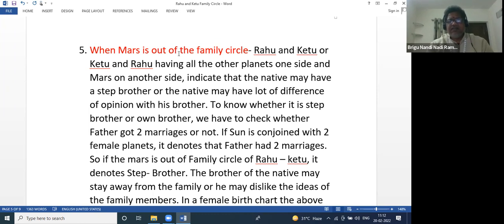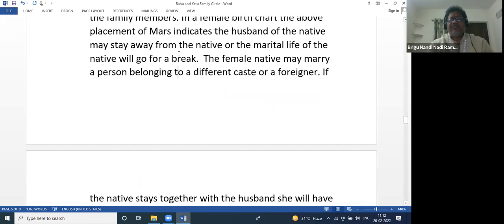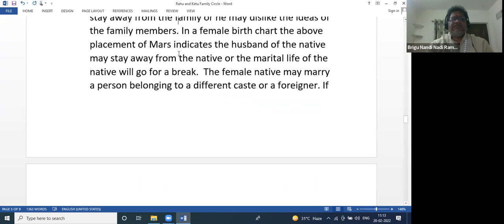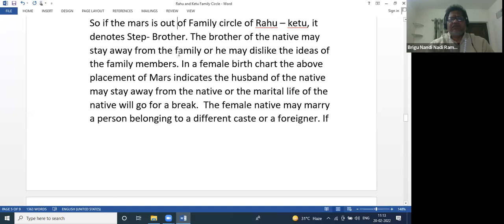In a female birth chart, Mars out of the Rahu Ketu family circle denotes a foreign husband. At the same time, the husband may leave the family in a female horoscope. He may stay away from the family, or the marital life of the native will go for a break. The female native may marry a person belonging to a different caste, religion, or a foreigner.